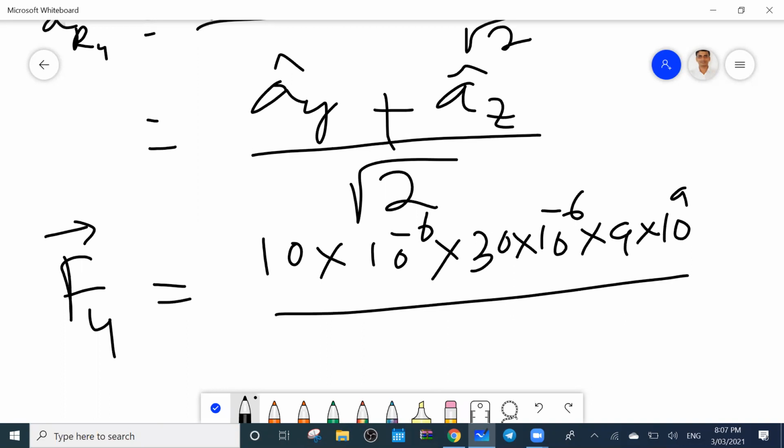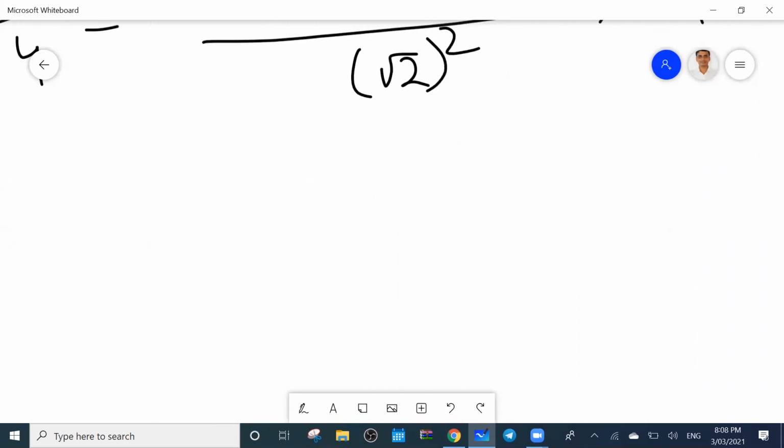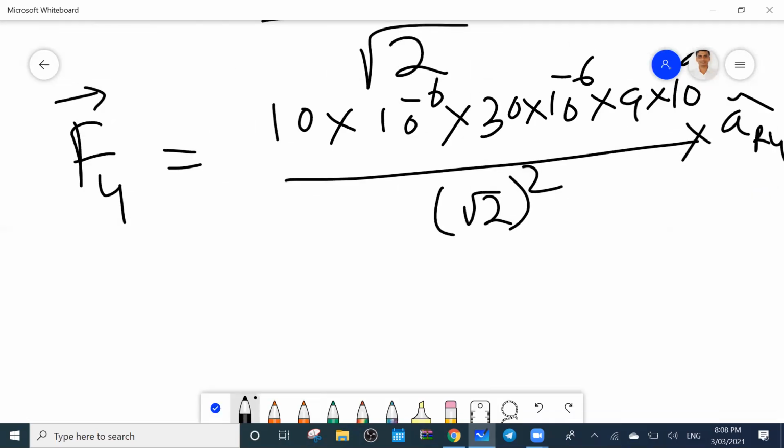Root 2 square, R square into AR, AY cap. Find out the net.